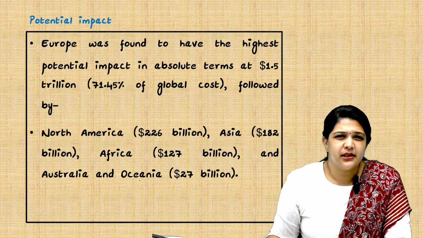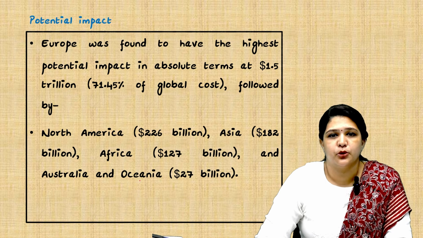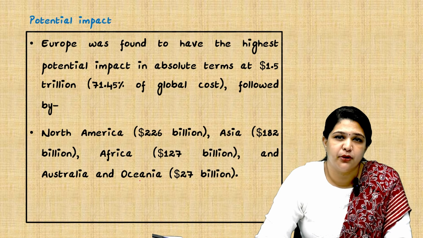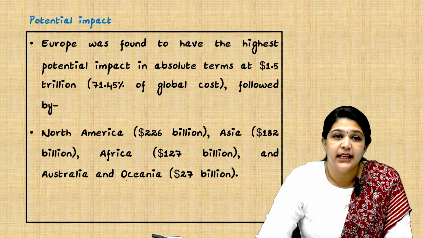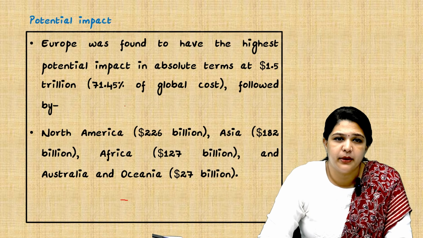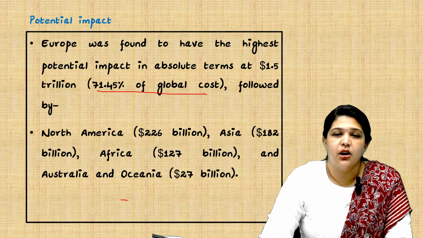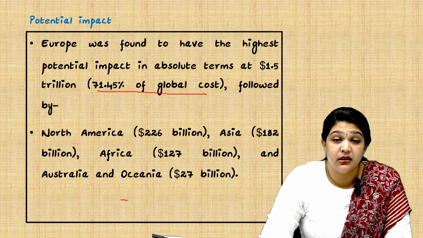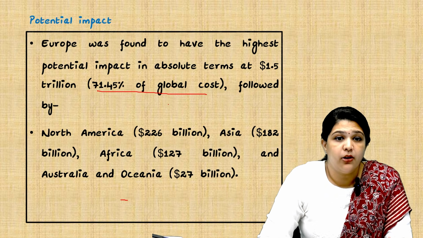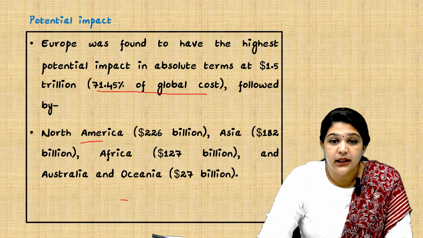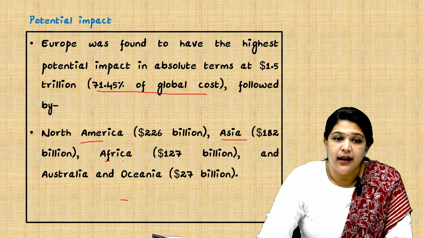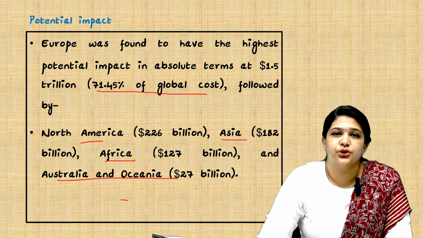So, what is the potential impact? What can be the impact? What can happen in future? Europe was found to have the highest potential impact, in absolute terms 1.5 trillion, that is 71.45% of the global cost of invasive species, they say. It is followed by North America, then in third place Asia, then Africa and Australia and Oceania.